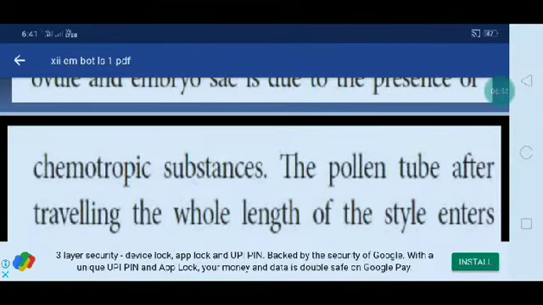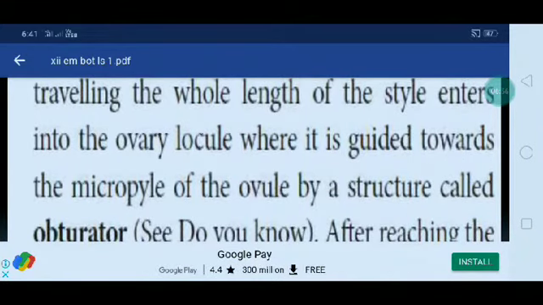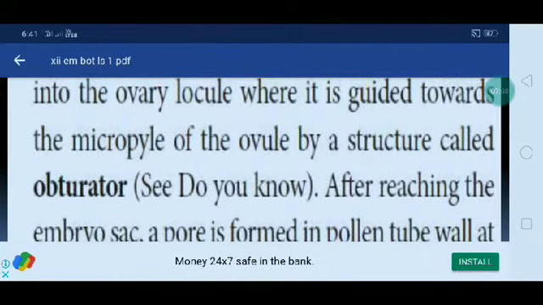The pollen tube, after traveling the whole length of the style, enters into the ovary locule, where it is guided towards the micropyle of the ovule by a structure called the obturator.